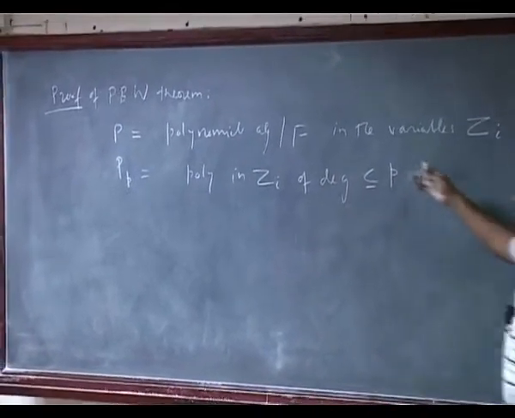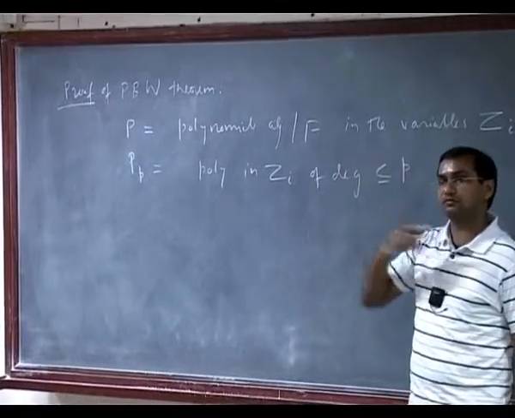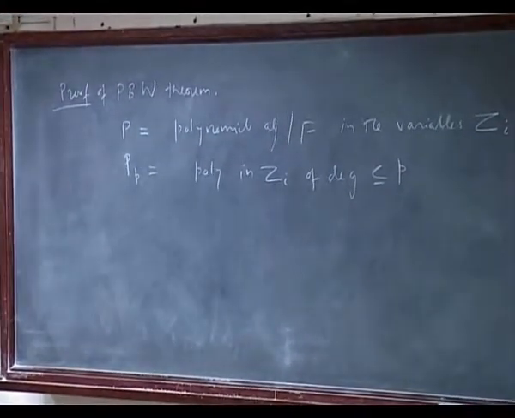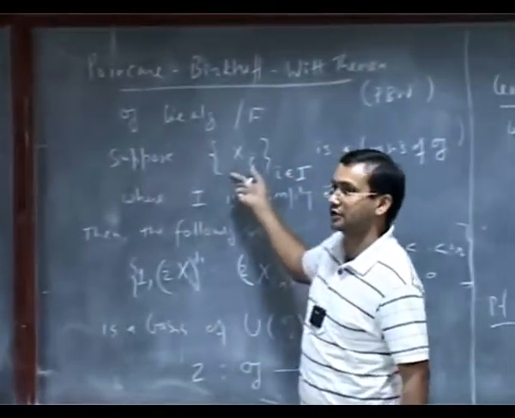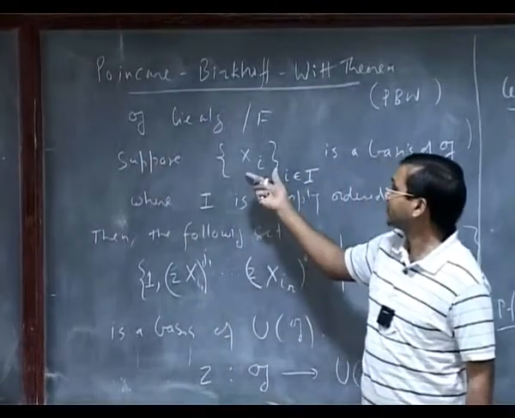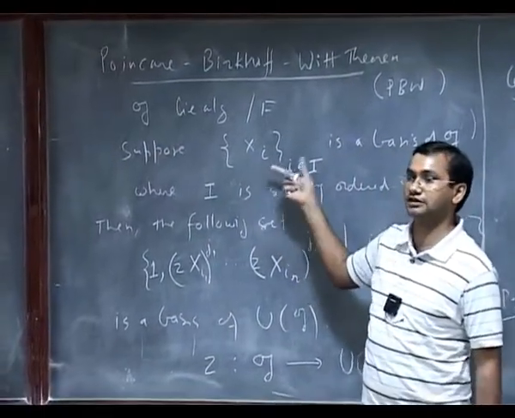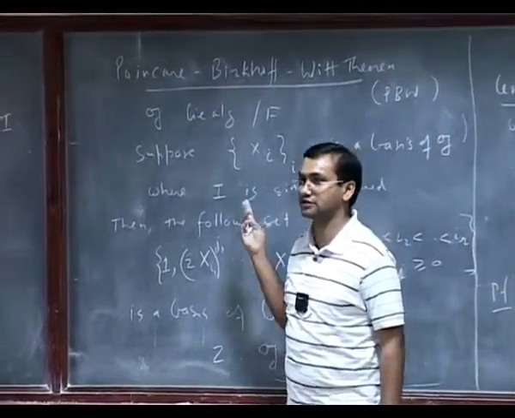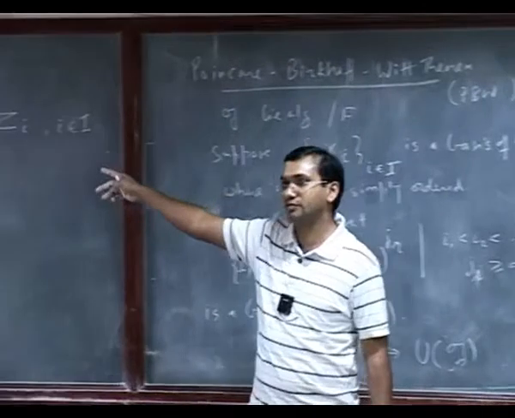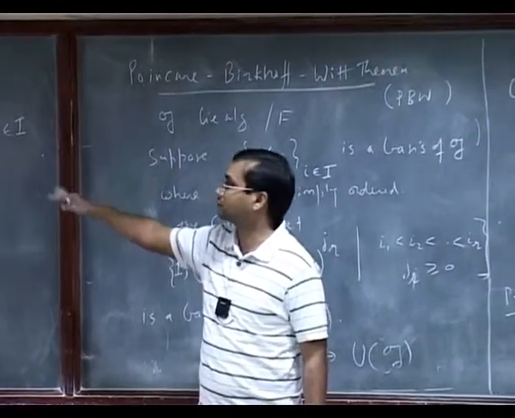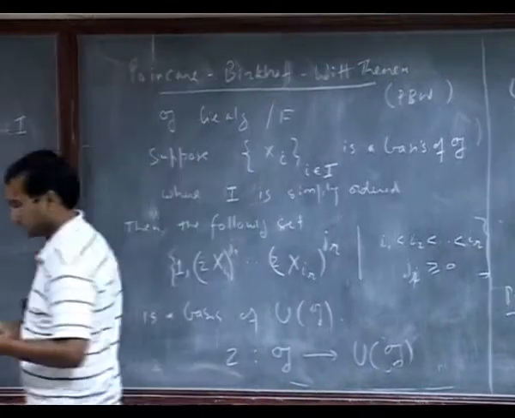In other words, you can think of this as a symmetric algebra over that basis, right? If I have this vector space G with this basis I am given, the symmetric algebra of G will have a basis given by products of these elements, where switching is allowed in some sense, multiplication is commutative. That's exactly the polynomial algebra in that many variables. So that's what I have put as a notation.